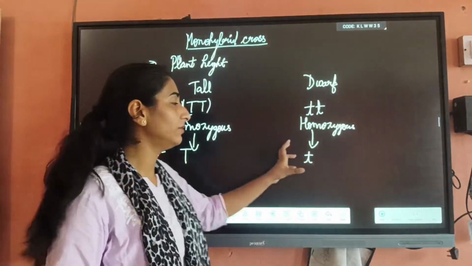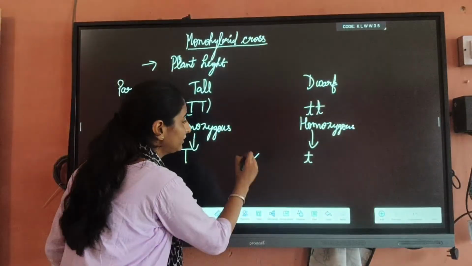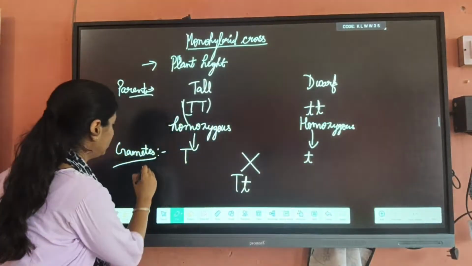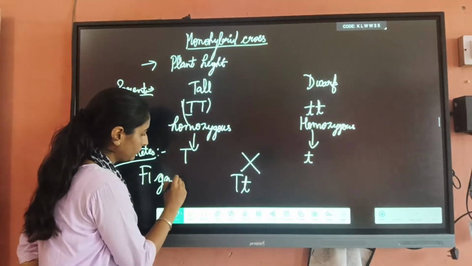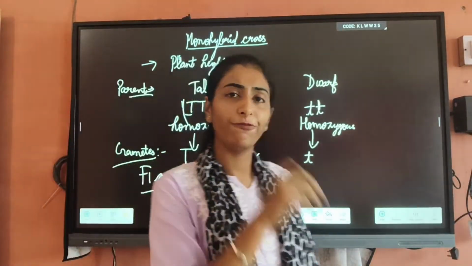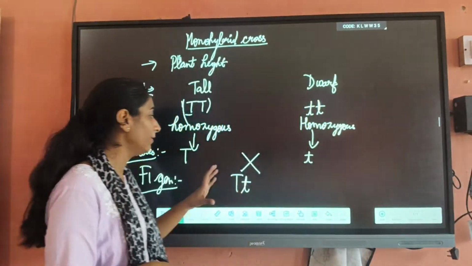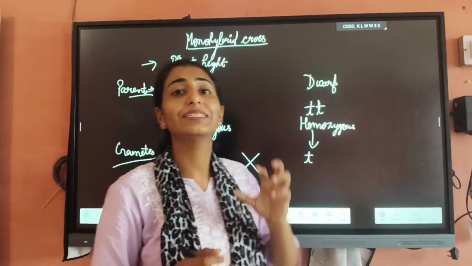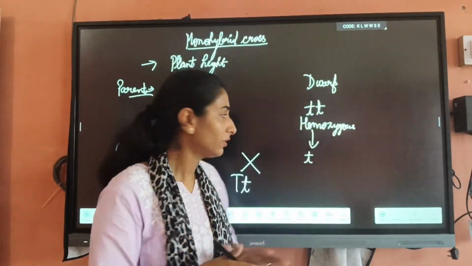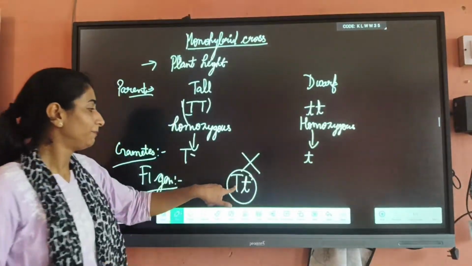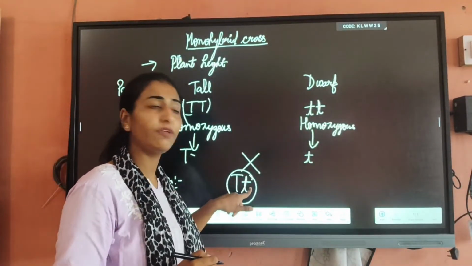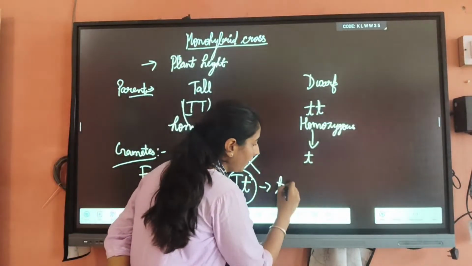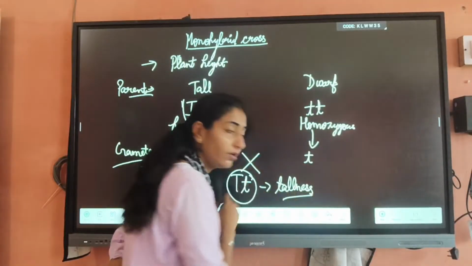Now, when they do the cross pollination like this, you will observe the F1 generation. First of all, do you know what the F1 generation is? The F1 generation is the cross between these two organisms, the result of cross pollination. Here we observe that the F1 generation will be capital T small t, and this capital T small t denotes tallness.